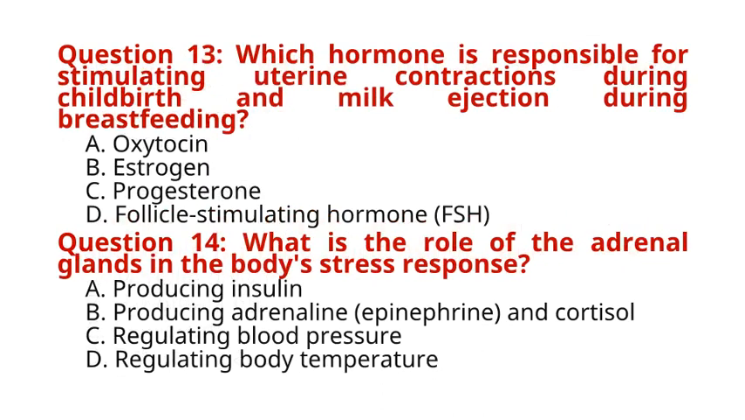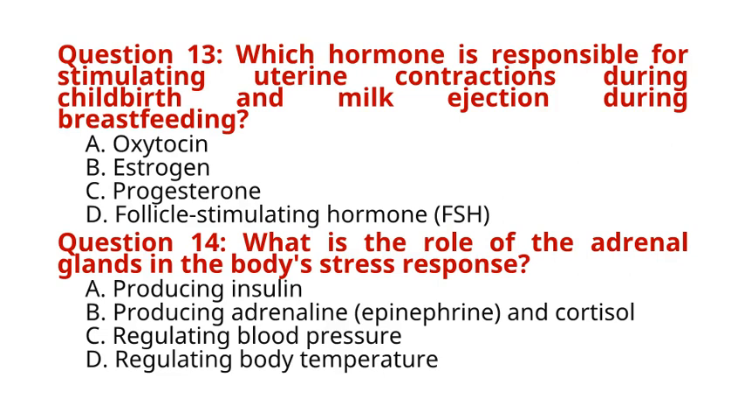Question 13. Which hormone is responsible for stimulating uterine contractions during childbirth and milk ejection during breastfeeding? A. Oxytocin. B. Estrogen. C. Progesterone. D. Follicle-stimulating hormone, FSH. The correct answer to question 13 is option A. Oxytocin. Explanation: oxytocin, produced by the hypothalamus and released by the posterior pituitary gland, stimulates uterine contractions during childbirth and milk ejection, letdown, during breastfeeding.